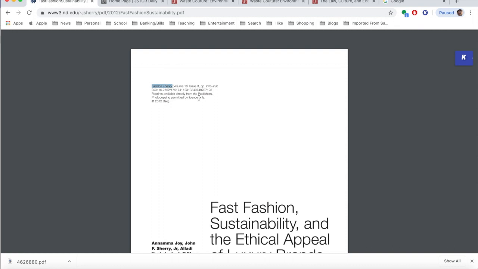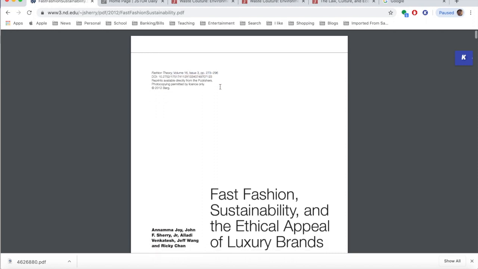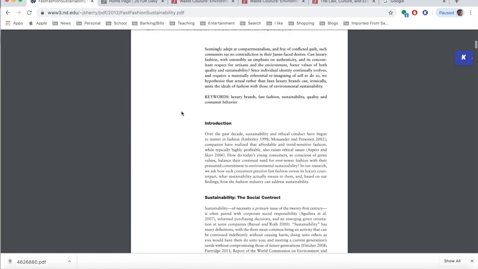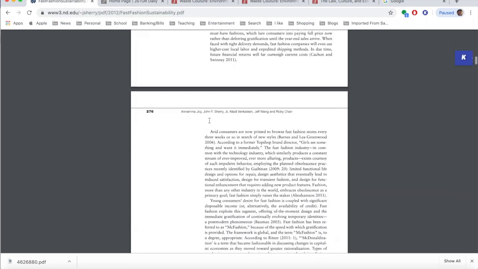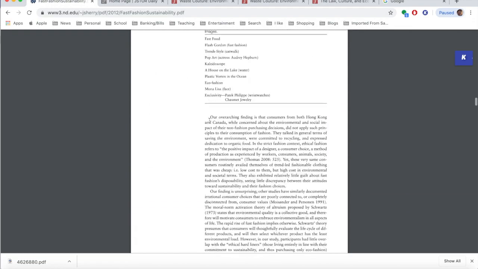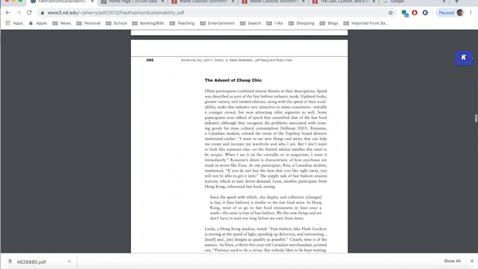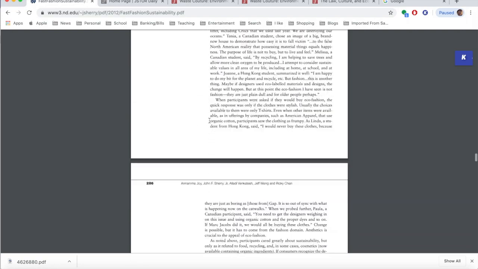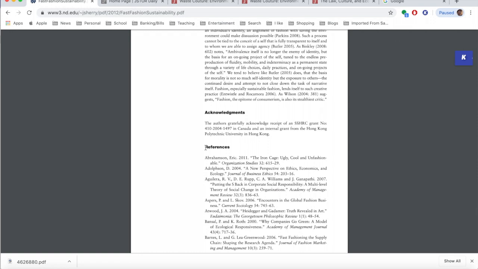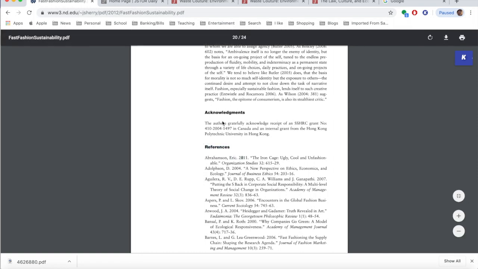So peer-reviewed scholarly research simply means that a group of people who are experts in that field, who usually work in universities, who are scholars, who have PhDs, and who also work with publishing on different journal articles, will review someone's research paper or their experiment or their study, and then they will test everything and either approve of it or decline it, or reject it, which means that they have to go back and fix their paper before it can be published, or they have to redo their research or something.